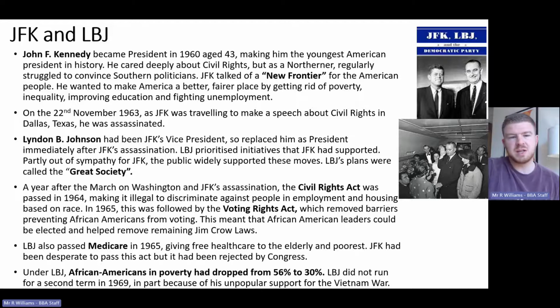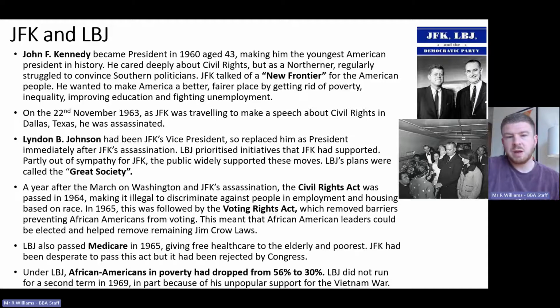So when he was assassinated, JFK had his vice president, Lyndon B. Johnson, who we can see on the right, and then also in this picture. This picture is taken on Air Force One, which is the president's aeroplane, on the day that JFK was assassinated. So Lyndon B. Johnson is immediately sworn in to become the new president.